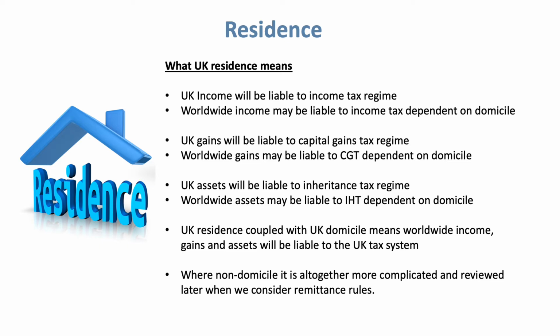If we're non-domiciled and we live here, then the rules are slightly different because only our UK assets will fall into scope. But the two, residence and domicile, when combined, will determine the exact rules that we will look at. UK residence coupled with UK domicile essentially means worldwide income, worldwide gains, worldwide assets will be liable to the UK tax system.